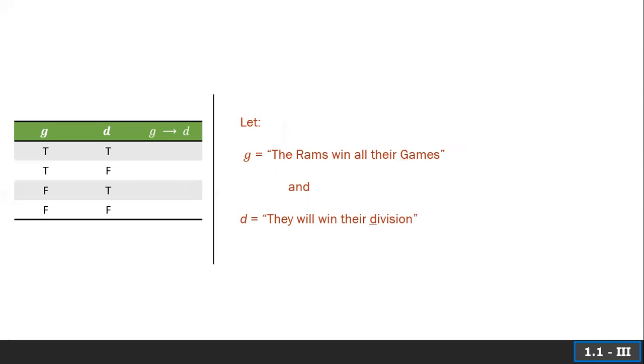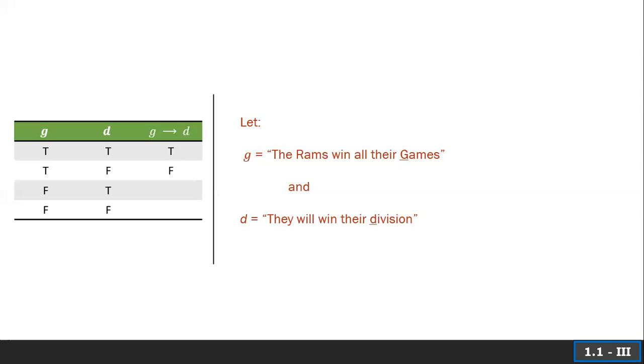Try another scenario here. Let G be the Rams win all their games, and D be the idea that they will win their division. The important thing to note here is that the implication is making a statement about what will happen if the Rams do in fact win all of their games. It doesn't guarantee anything about what will happen if they don't win all their games. So if they win all their games and they win their division, then the implication held true. If they win all their games but they don't win the division, well, then the implication was clearly false.